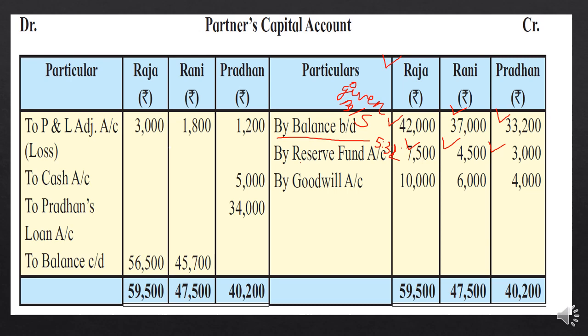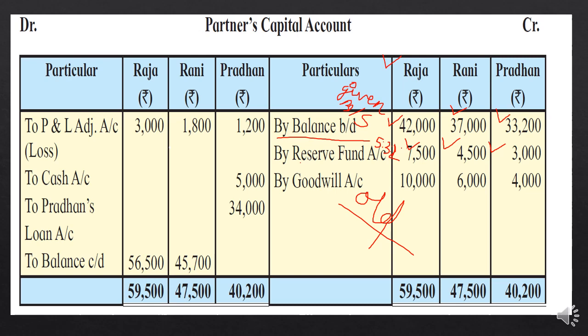On the credit side of the partners' capital accounts we will write by goodwill account. Again it is in the old ratio, because no write-off is given. So whatever the old ratio is, goodwill will be distributed in that only. So 5:3:2, you will get 10,000, 6,000 and 4,000.